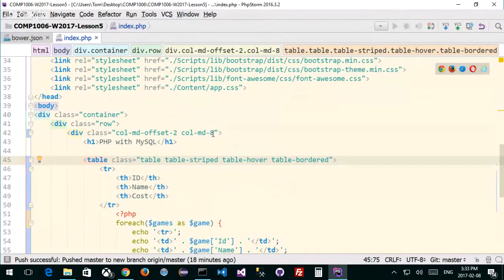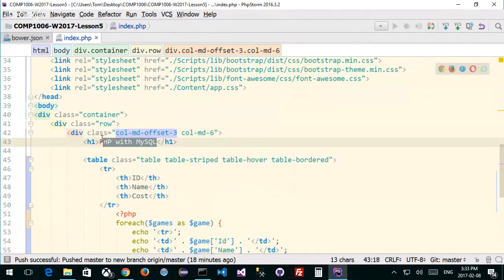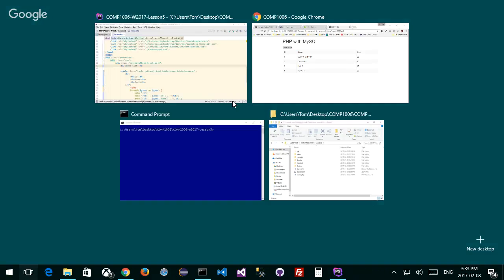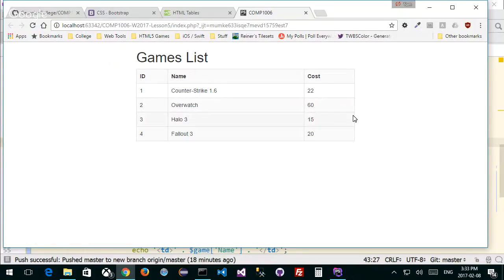And by the way, let's go back to 6 and 3 for a second to show you the difference. So PHP MySQL would be changed to games list, right? Go back and refresh. You can see the effect immediately on the table, a little bit shorter, right? What I want is a couple more headers, right? One for the edit row, and one for the delete. So I can put that in.